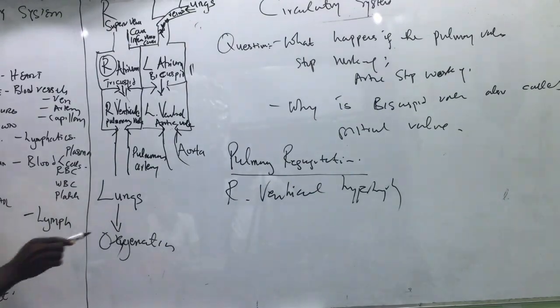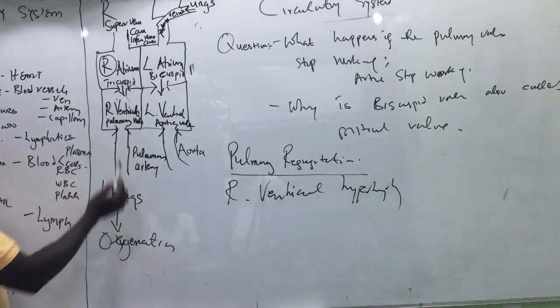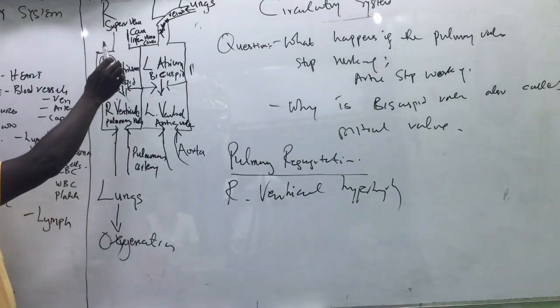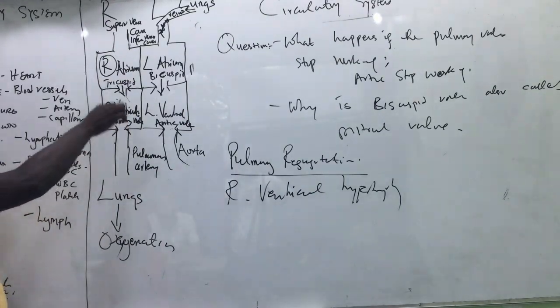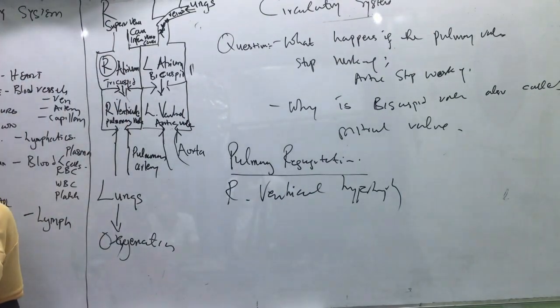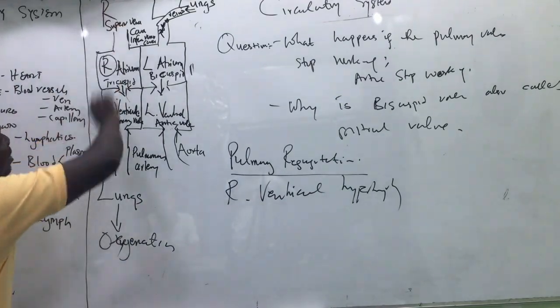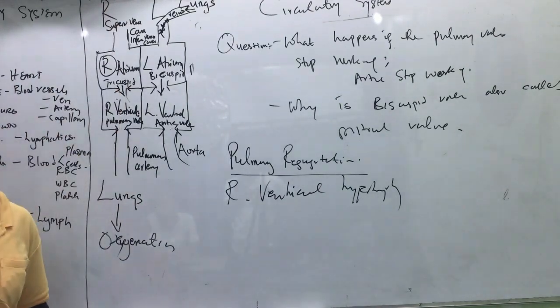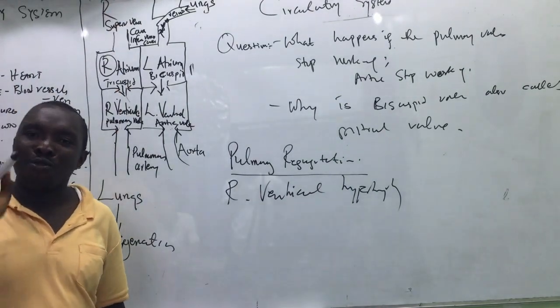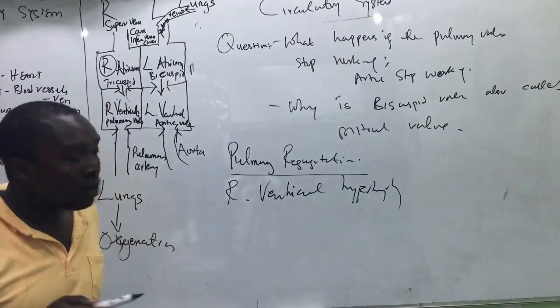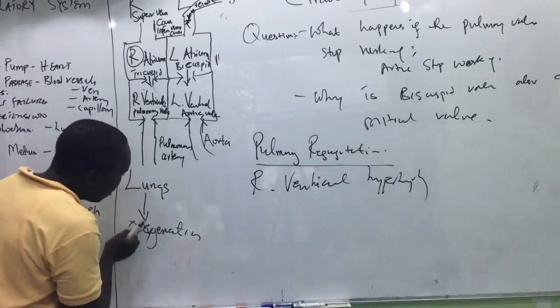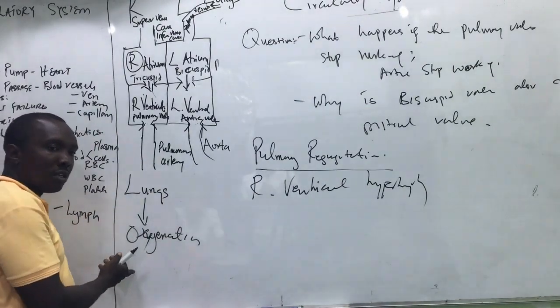At the same time, when it increases in size, there will also be a backward pressure to the right atrium, so the right atrium will also increase in size. The whole right side of the heart will increase in size, and it will impair their function. What is their function? To pump blood to the lungs for oxygenation.